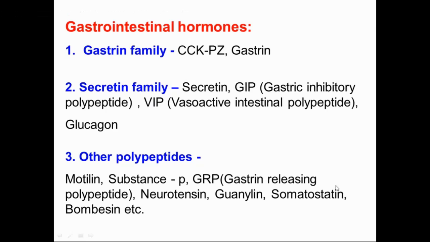And other polypeptides: motilin, substance P, GRP, that is gastrin releasing polypeptide, neurotensin, guanylin, somatostatin, bombesin. Also, we can say here glucagon-like peptide 1, GLP-1.